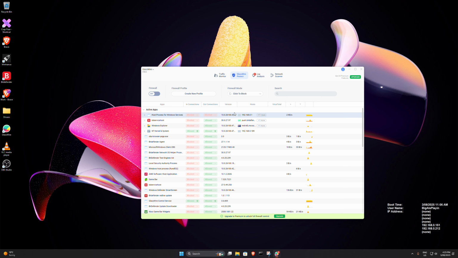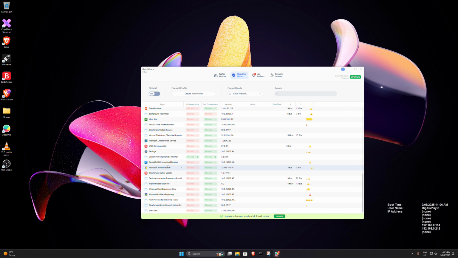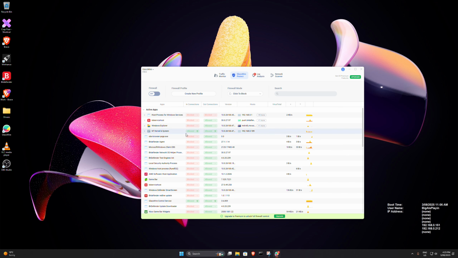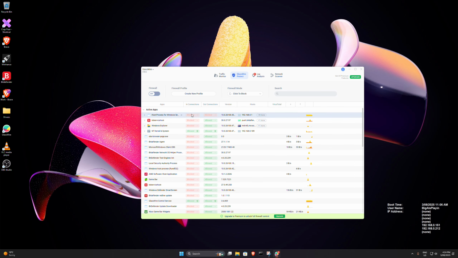In here for me, you'll see a lot of apps that I've installed, like OBS and Game Bar. You should have very little in here. You should have your antivirus if you've installed it, probably communicating back and forward. Other than that, you shouldn't have anything else. But you will have Windows processes in the background communicating back and forward. You can take a look at those later on, and you can block them if you want. GlassWire is an absolute lifesaver.